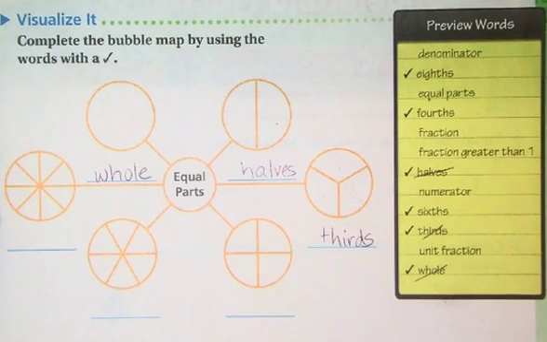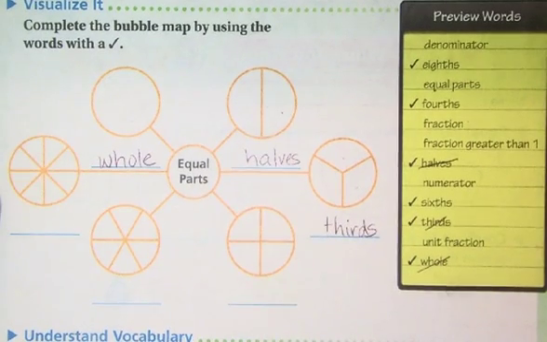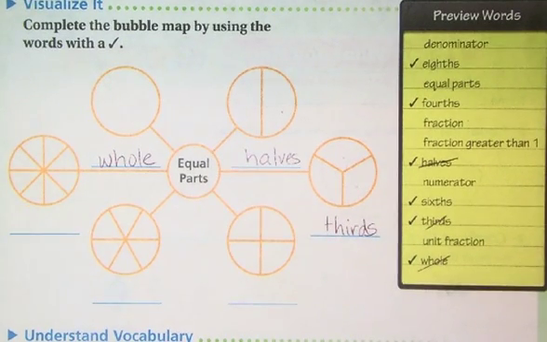Okay, take a moment, look at your paper, guess at what I'm going to fill in for the other 3. Okay, we are looking. I see 4 pieces in the next part.